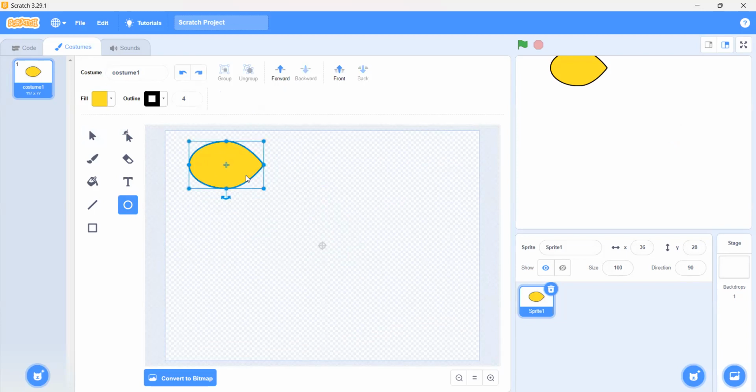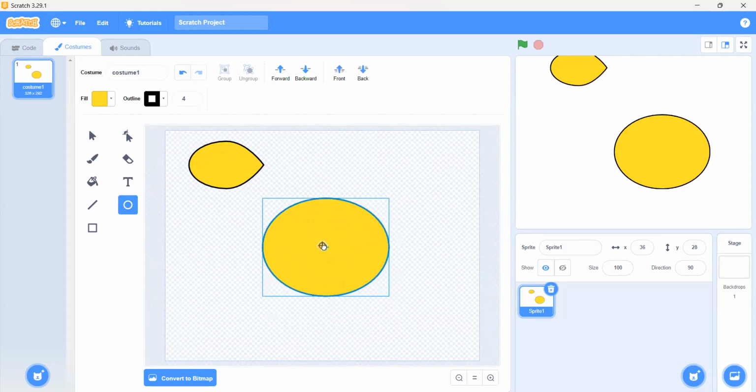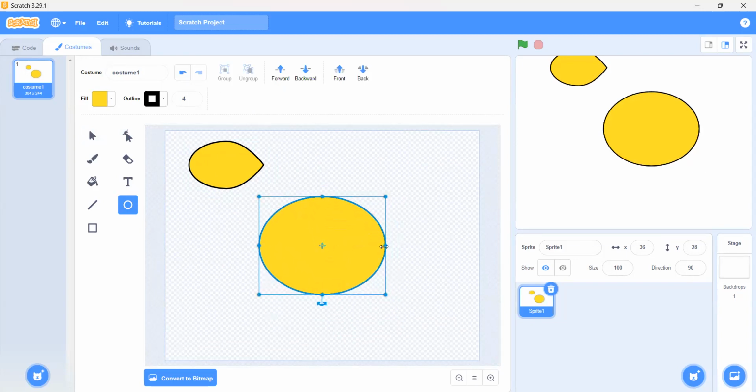Okay, we will make it a smaller size, but now we have to make a body. Okay, so we will do this again. Then we will click on this reshaping tool and then we will click on this and then we will point it.